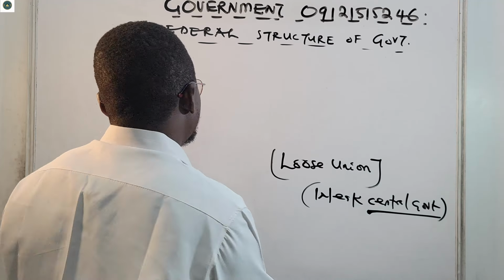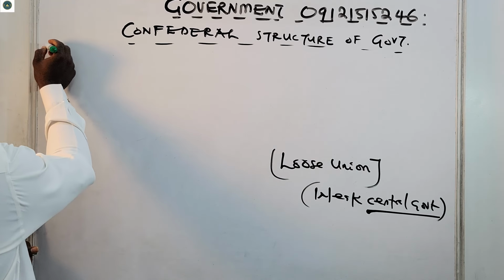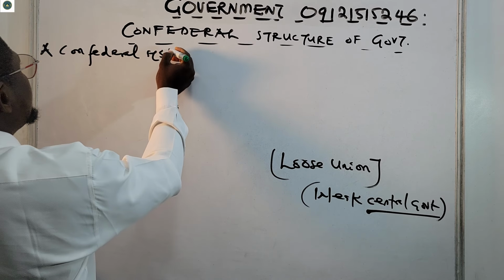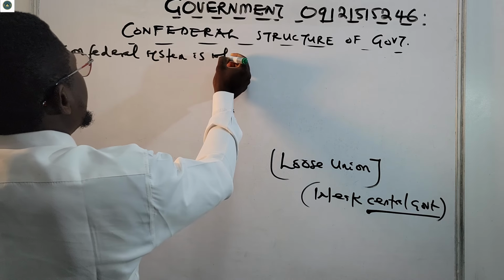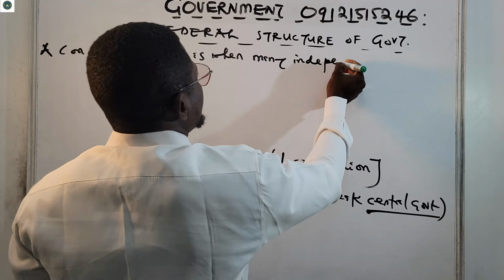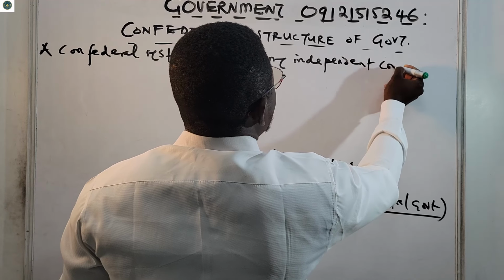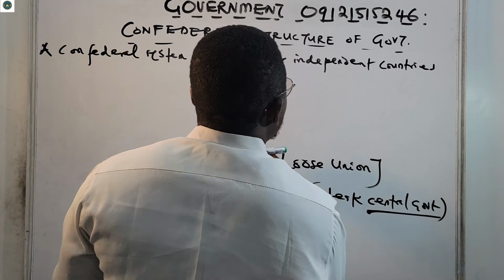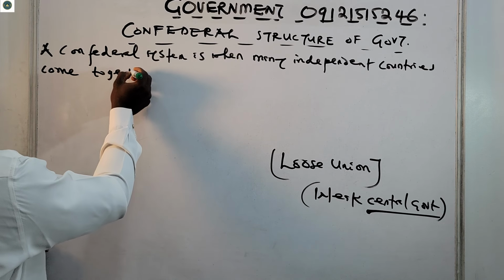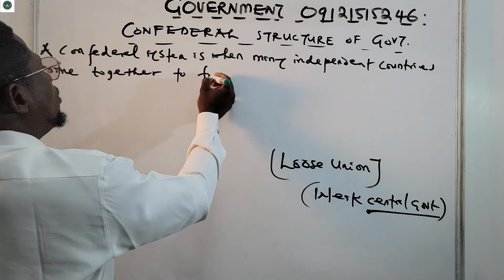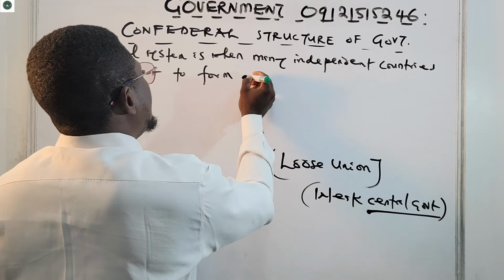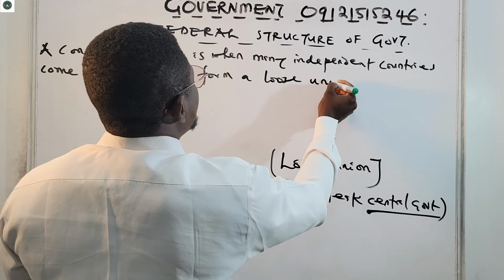So let me put something down. I said that a confederal system is when many independent countries come together to form what we call a loose union.